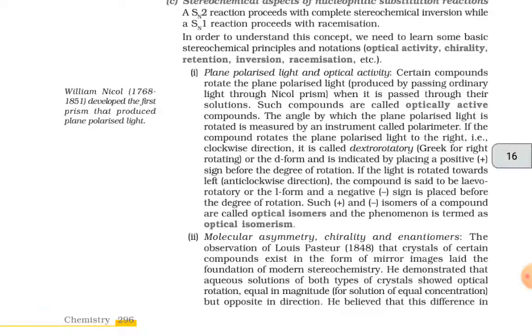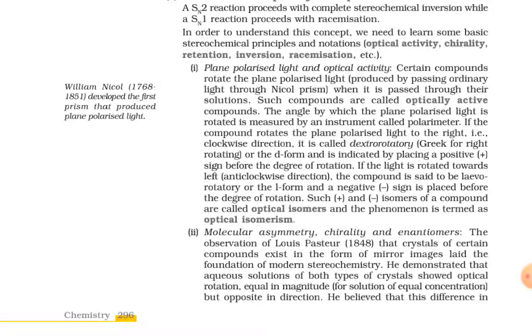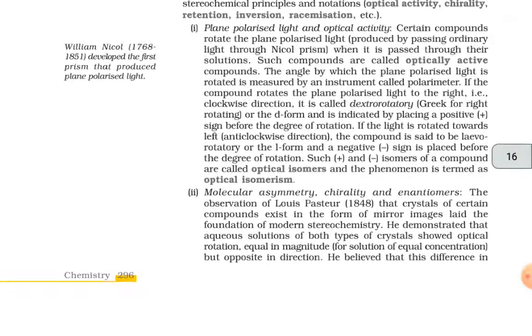If the compound rotates the plane polarized light to the right, that is in the clockwise direction, it is called dextrorotatory or the d form, and is indicated by placing a positive plus sign before the degree of rotation. If the light is rotated towards the left, that is anti-clockwise direction, then the compound is said to be levorotatory or the l form, and a negative sign is placed before the degree of the rotation. Such positive and negative isomers of a compound are called optical isomers, and the phenomenon is termed optical isomerism.